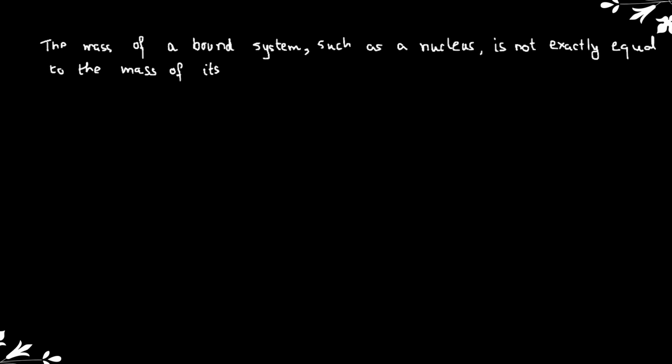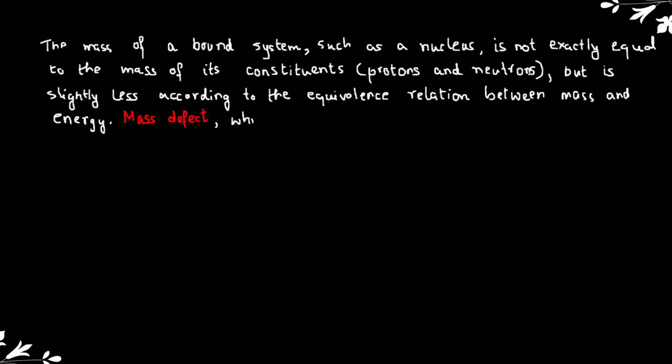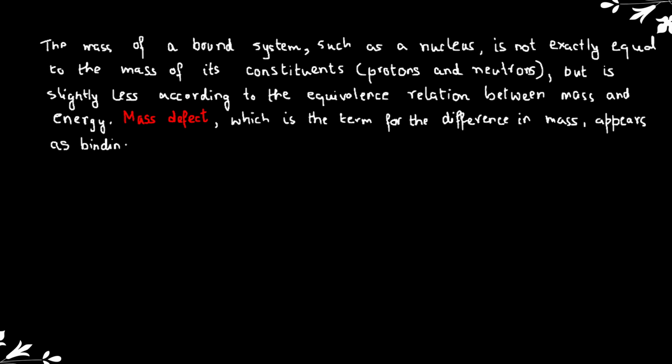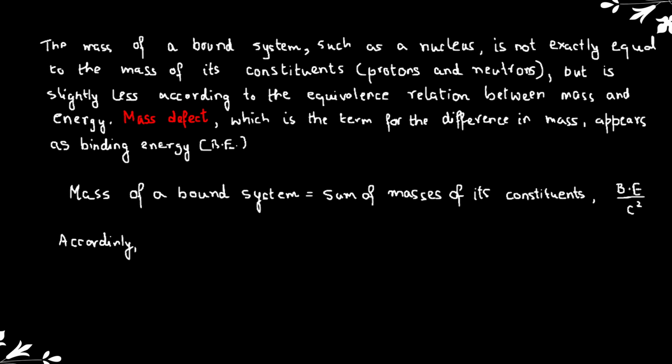The mass of a bound system, such as a nucleus, is not exactly equal to the mass of its constituents, protons and neutrons, but is slightly less according to the equivalence relation between mass and energy. Mass defect, which is the term for the difference in mass, appears as binding energy. Mass of a bound system equals the sum of masses of its constituents minus the binding energy over c squared. Accordingly, mass of nucleus will be equal to the sum of masses of its nucleons minus the binding energy over c squared.